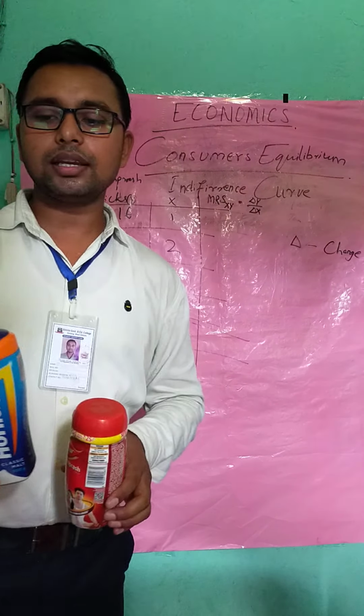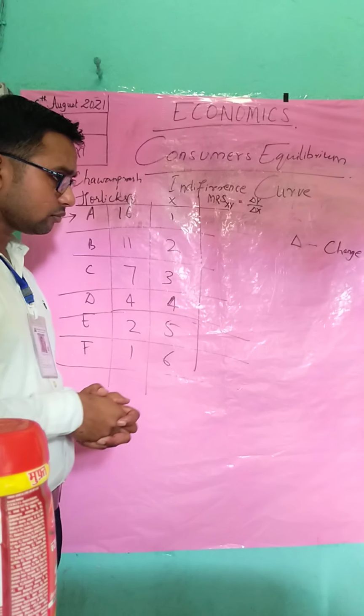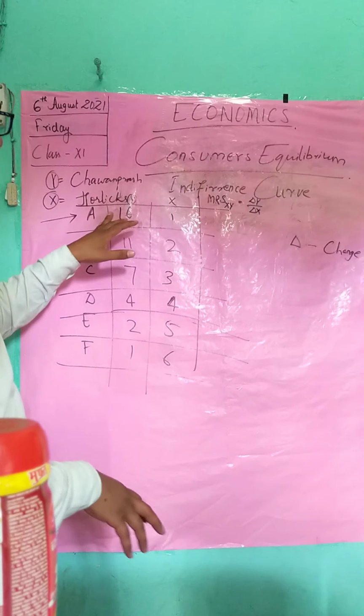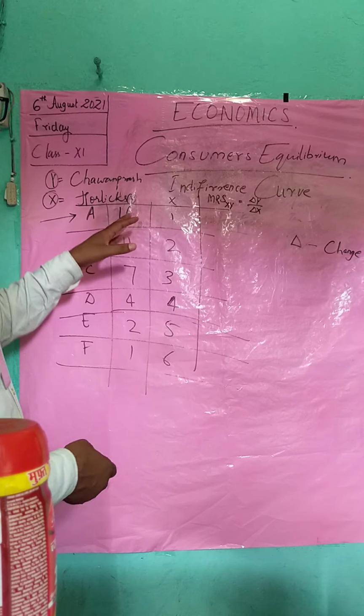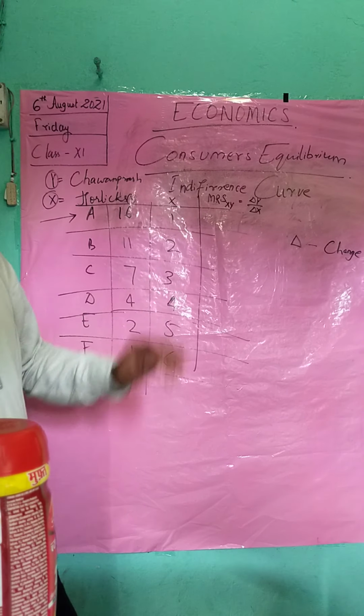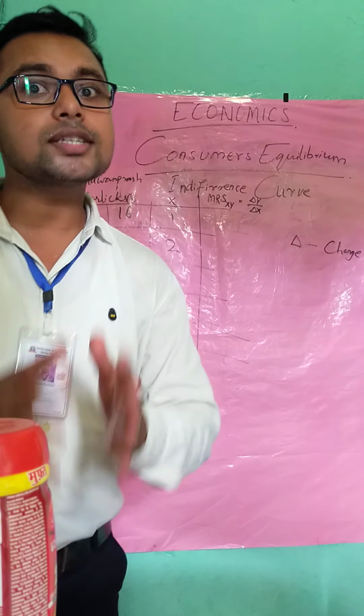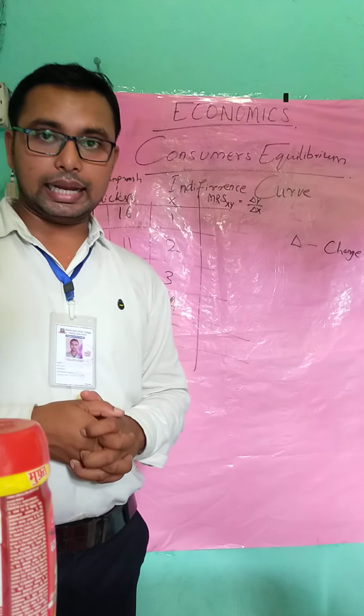I'm not promoting any goods, it is just an example. Why this difference? You could have 16 spoonful of Chyawanprash and 16 spoonful of Horlicks also. But in our economy, resources are limited.